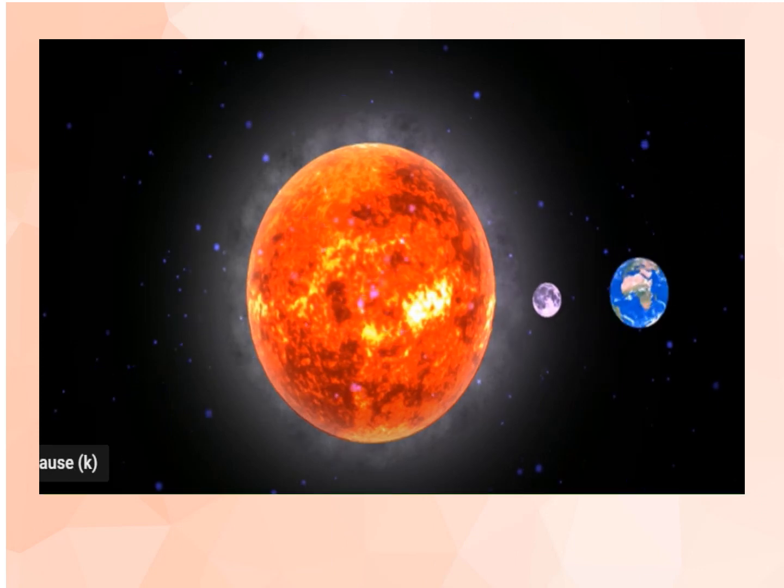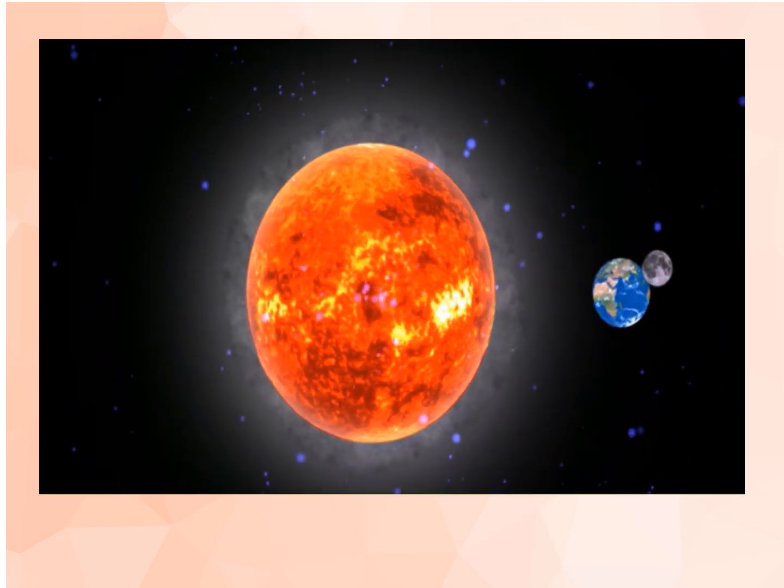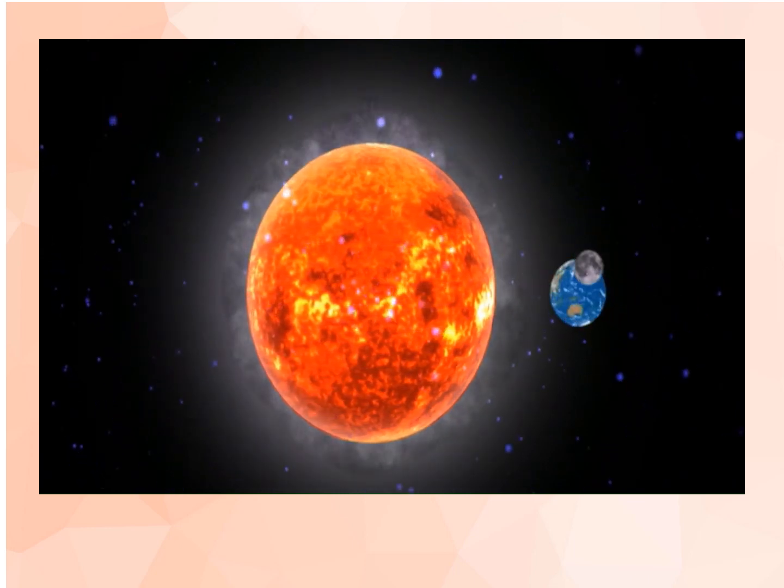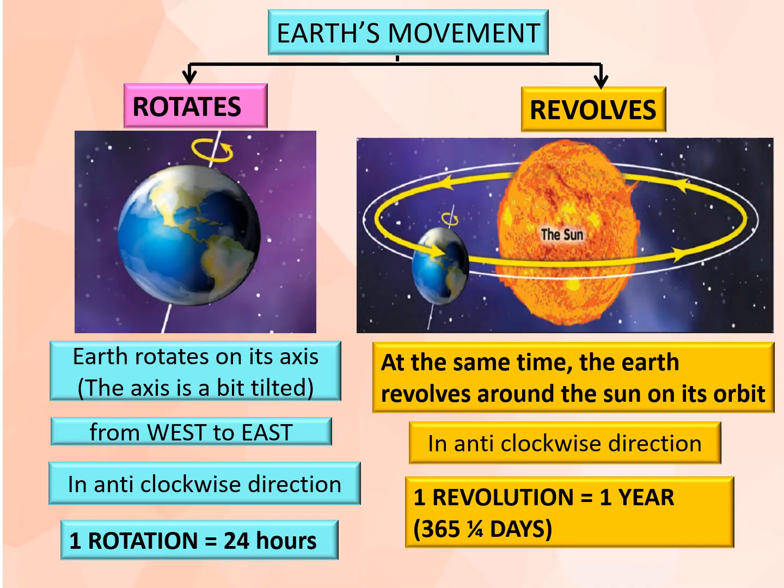And actually, at the same time, the Moon also revolves around the Earth, as shown in the clip here. Please memorize and copy these notes in your exercise book.